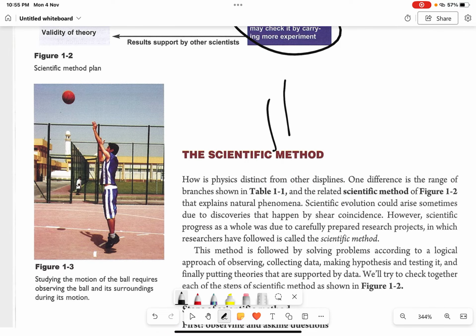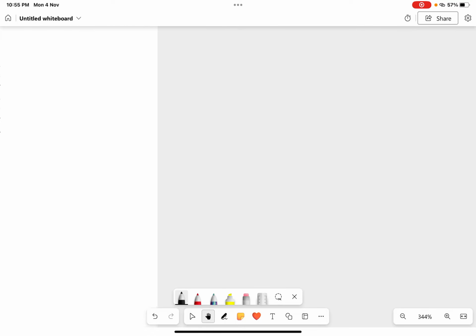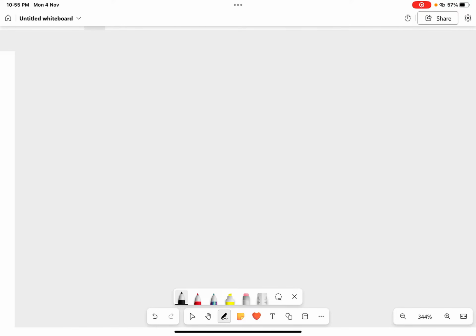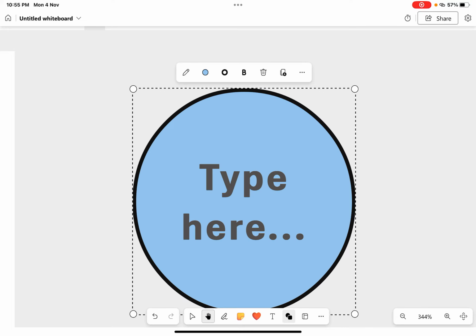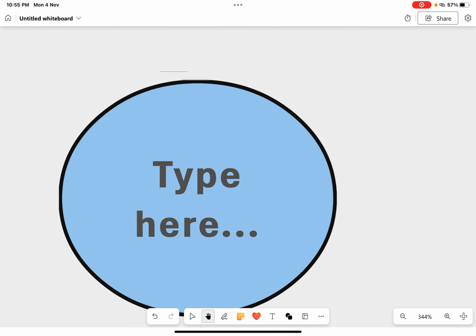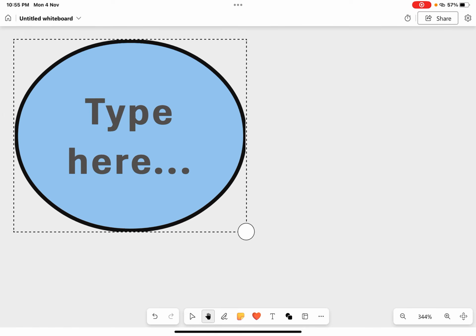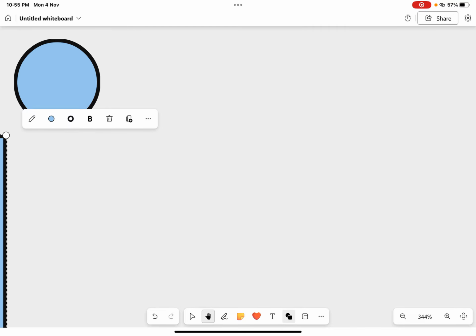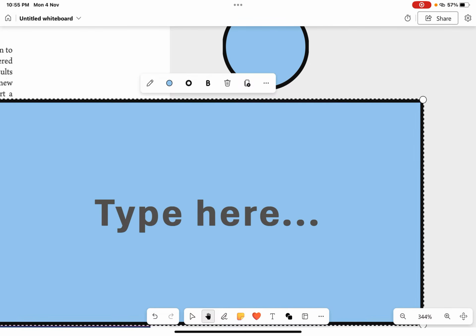Let me give you an example. Let's say you have two objects. You have a ball and you have a paper. You have a paper like this.